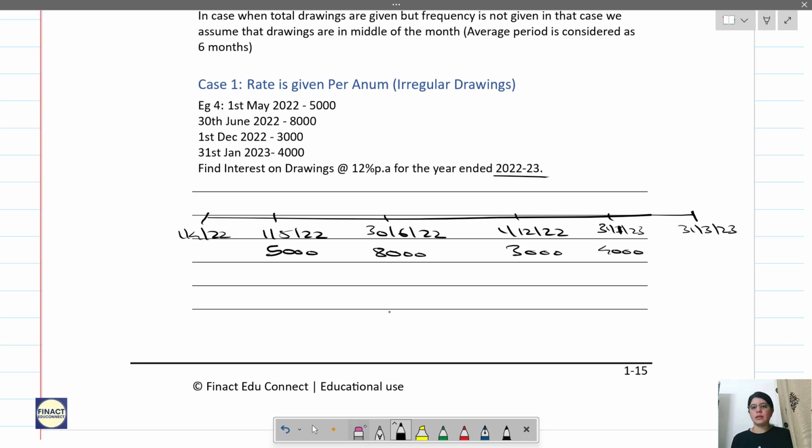Now see here what is happening. The first drawing, that is 5,000 rupees, was withdrawn from 1st May to 31st March. So interest on the drawing will be calculated for how many months? May, June, July, August, September, October, November, December, Jan, Feb, March. That is 11 months.